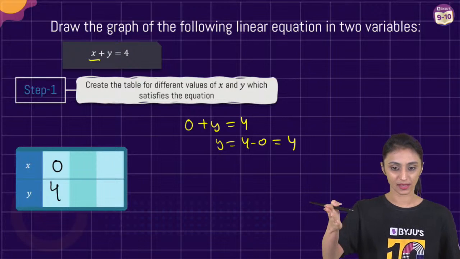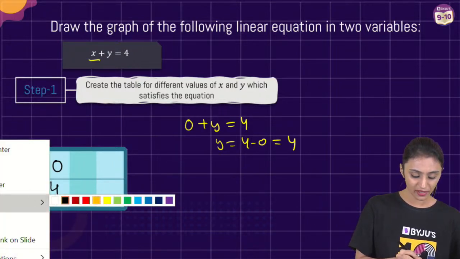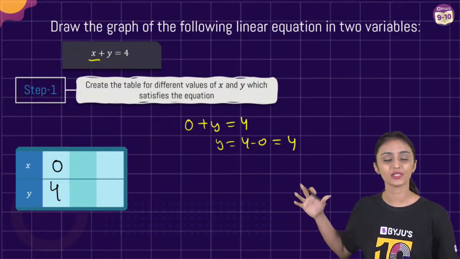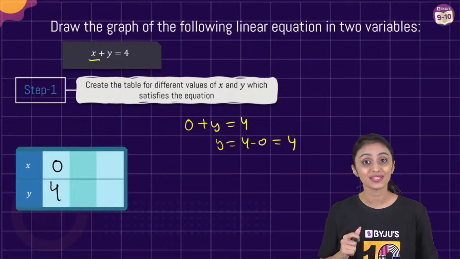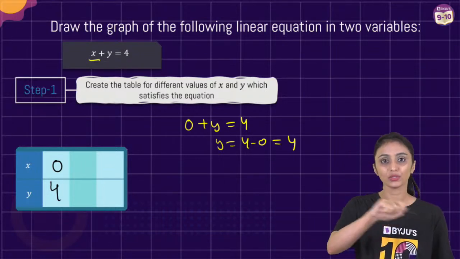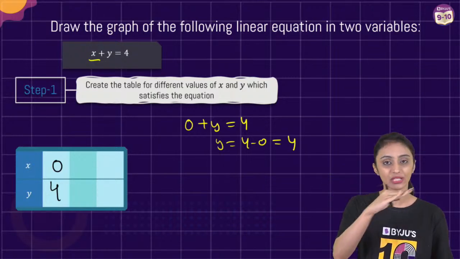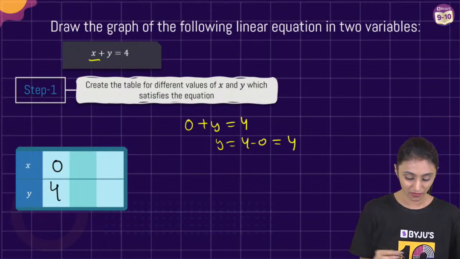Correct. Archit, I can see that you have mentioned the points. Points could be different. It's not a hard and fast rule that whatever solution I am finding, your solution will also be the same. But how to check that our graph is correct? It will always be a straight line. If your graph is passing through all the 3 points and it is a straight line, then it's absolutely correct. Your answers may vary here.